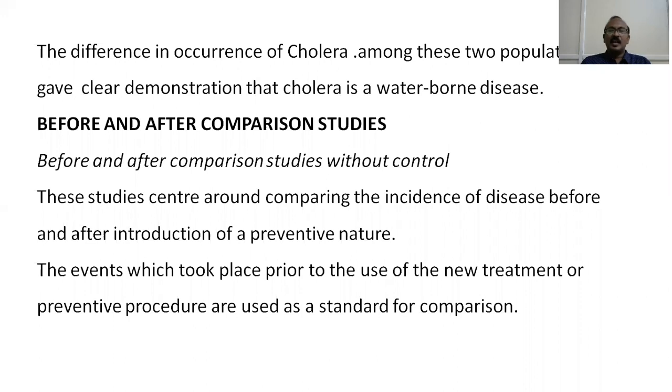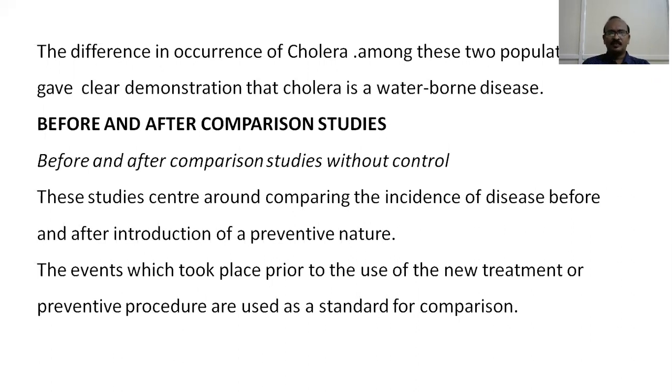So we have studied uncontrolled trials and natural experiments. The other type of non-randomized trial is before and after comparison studies. These are again of two types: before and after comparison studies without control, and before and after comparison studies with control. Before and after comparison without control means they do not use any control in this particular type of study. These studies center around comparing the incidence of disease before and after the introduction of a preventive measure.